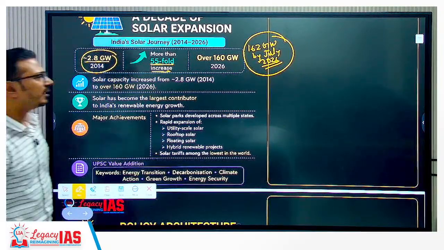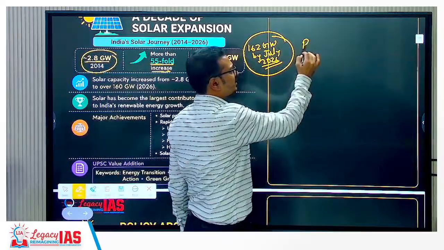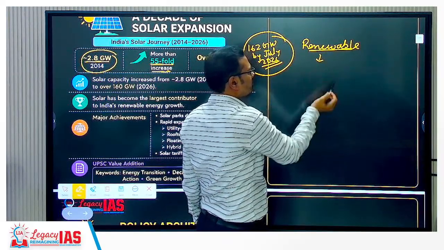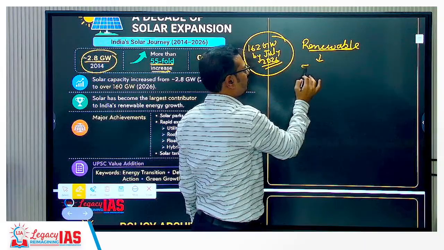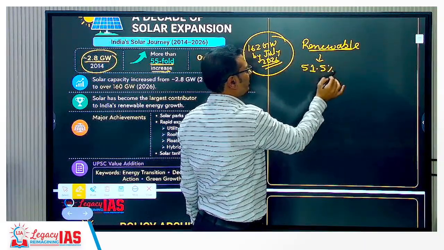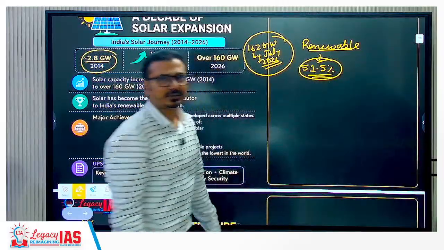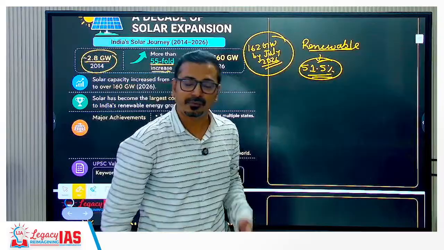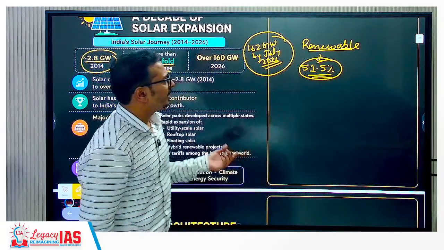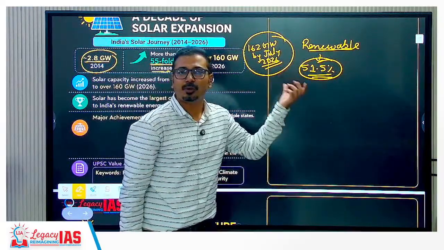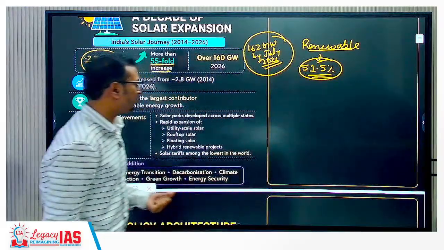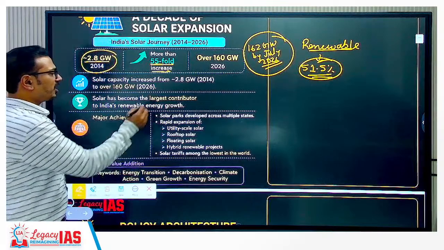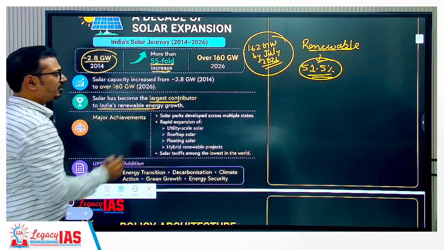And in terms of total renewable energy, if we talk about total renewable energy, right? So installed capacity has now reached to 51.5%. Okay, so this is very positive thing that is happening in India. Being a developing country, we are basically moving towards more and more greener and cleaner sources of fuels. We are setting example to the world, right? Solar has become largest contributor to India's renewable energy growth.